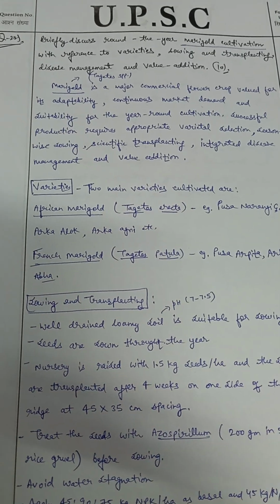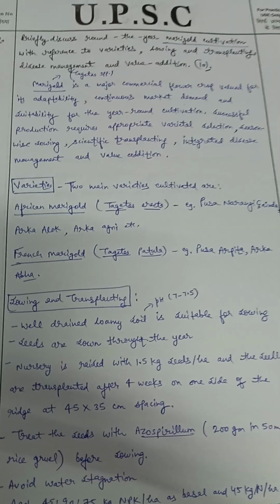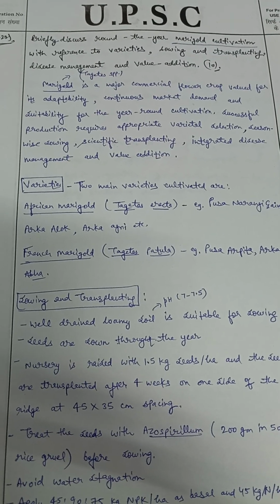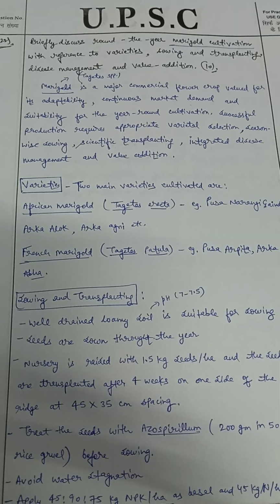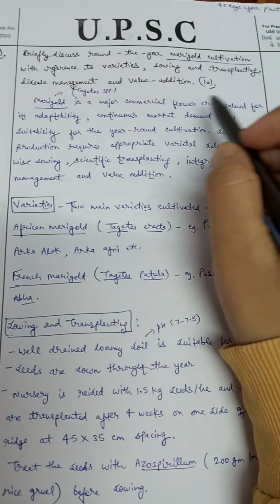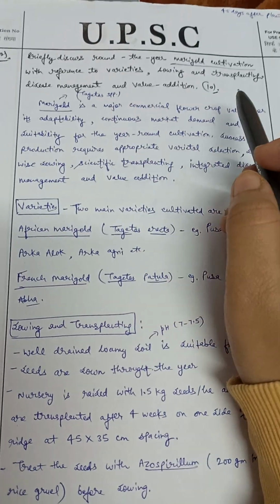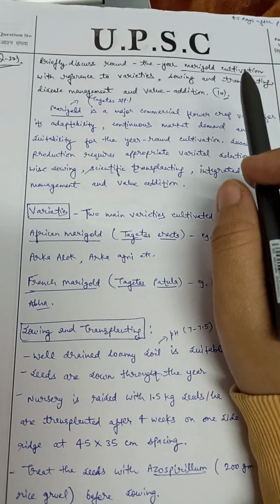Hello everyone, this is the UPSC 2023 Agriculture Optional Question Paper. The question is: briefly discuss round the year marigold cultivation with reference to varieties, sowing and transplanting, disease management and value addition. So in this question we have to talk about the varieties, sowing and transplanting, disease management and the value addition in respect of marigold cultivation.